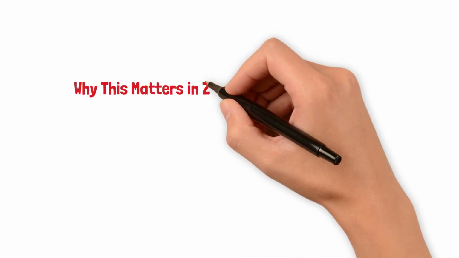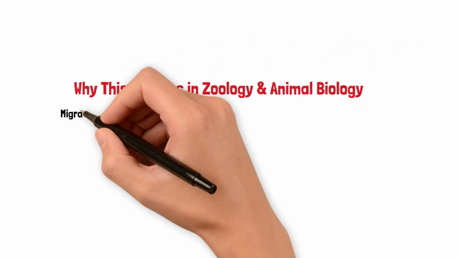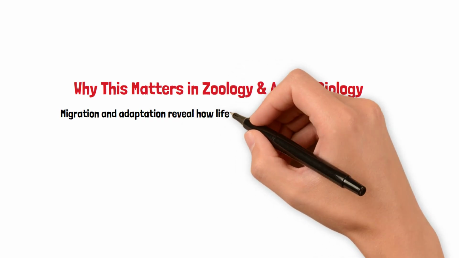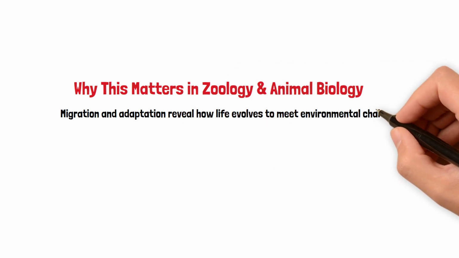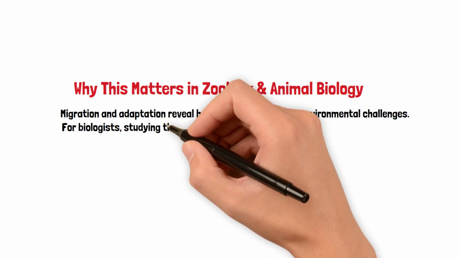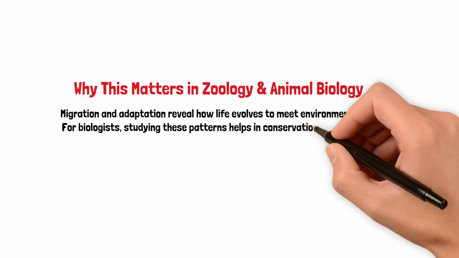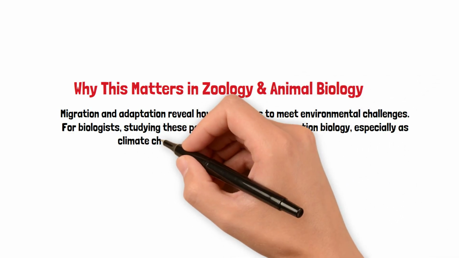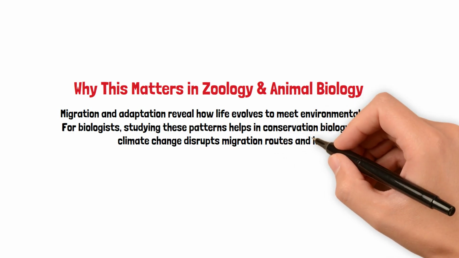Why this matters in zoology and animal biology. Migration and adaptation reveal how life evolves to meet environmental challenges. For biologists, studying these patterns helps in conservation biology, especially as climate change disrupts migration routes and habitats.